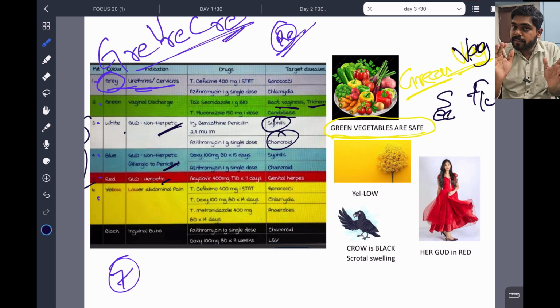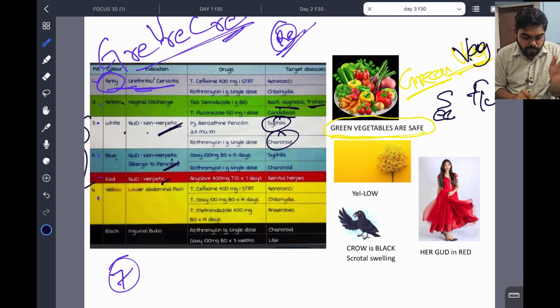And there is a reaction in syphilis, on which you should comment. And there is congenital syphilis, there is a law. Please comment on that, what is that? All this you should know. What is Kassowitz law? What is Jarisch-Herxheimer reaction? These are very important. Okay. So azithromycin for chancroid. So white, non-herpetic, blue, non-herpetic. Those who are allergic to penicillin are coming into blue.